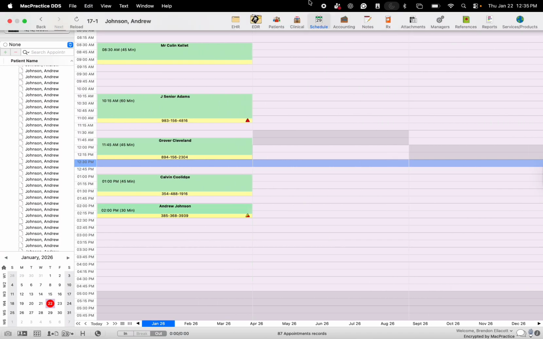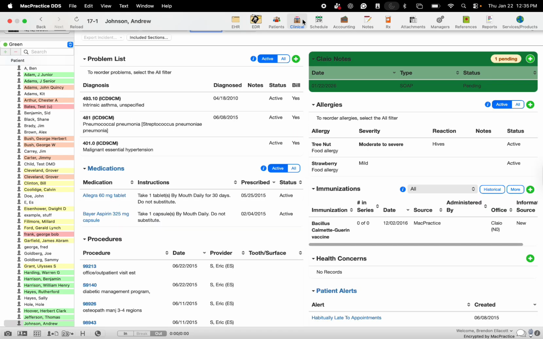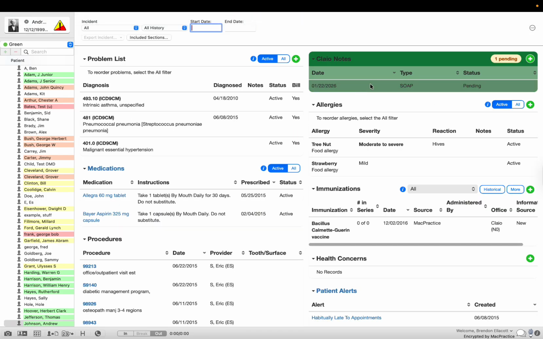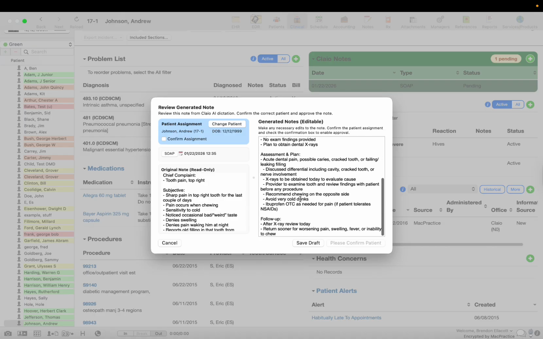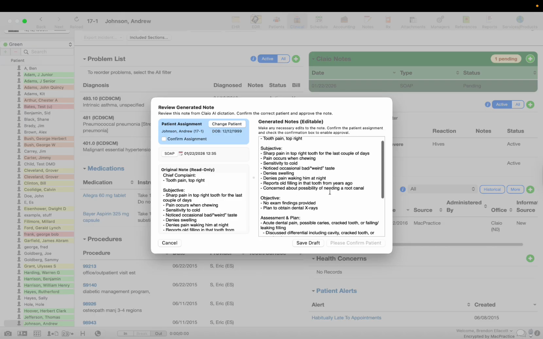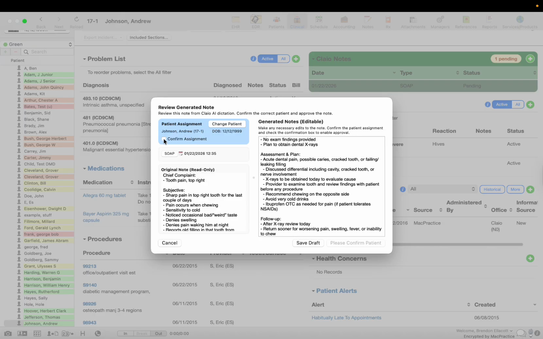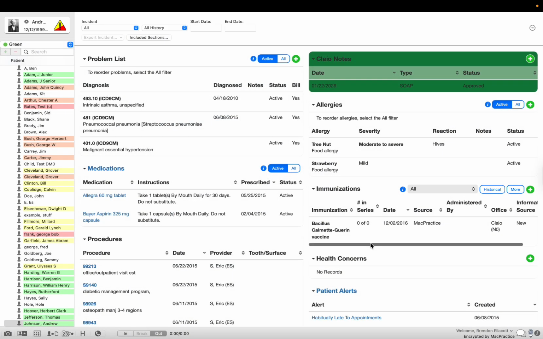So we have Andrew Johnson, that is correct. If we go to the clinical view, we have our pending note here. If we double click on that, we're going to be able to make any last minute changes in this text box on the right and review the note. And then we're just going to need to confirm patient assignment, and then we're able to approve the note. Once you approve the note, it's no longer going to be editable, so make sure that you have completed all necessary changes before doing so.